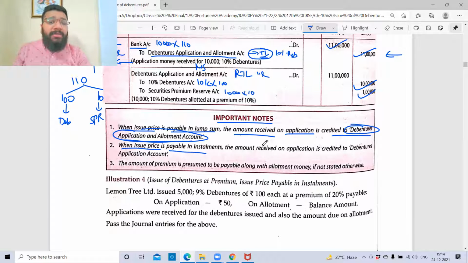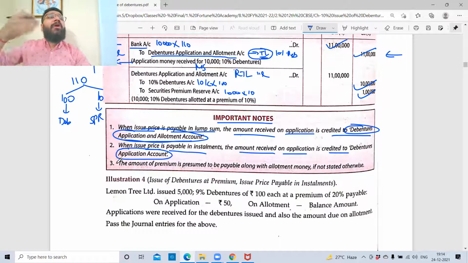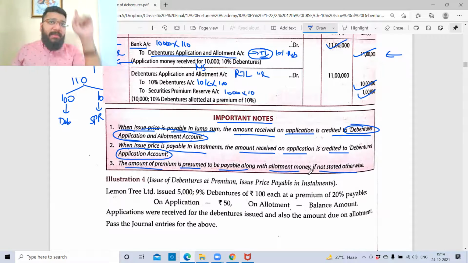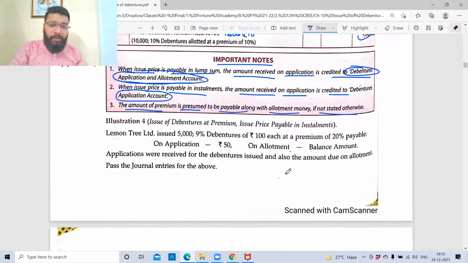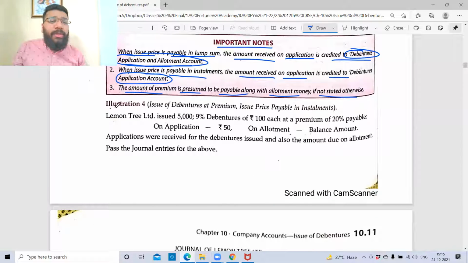When issue price is payable in installments, the amount received on application goes only to the debenture application account, because allotment will happen after that. So in lump sum, it is the debenture application and allotment account, the temporary liability name. When it's installments, it is the debenture application account only. Next, the amount of premium is presumed to be payable along with allotment money if not stated otherwise. If the question is silent, the premium is always presumed to have been collected at the allotment stage. With that understanding, let's do illustration number 4.